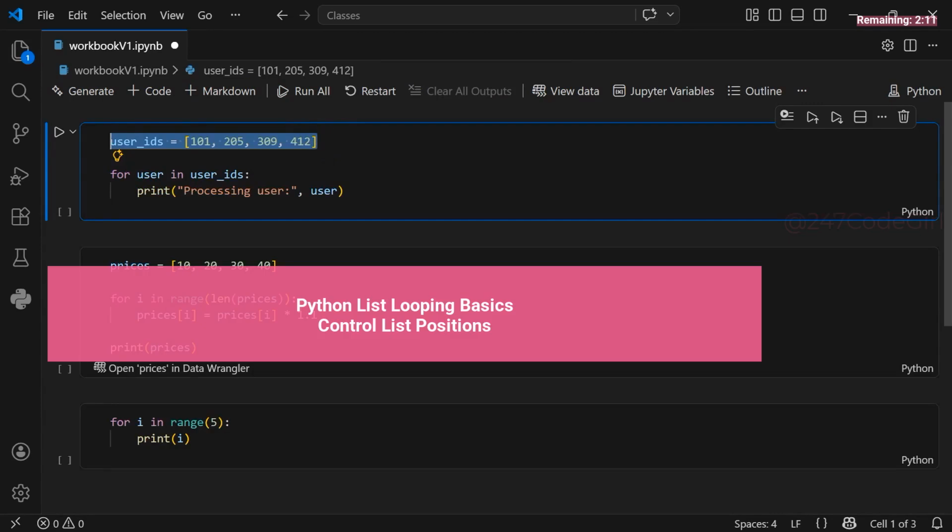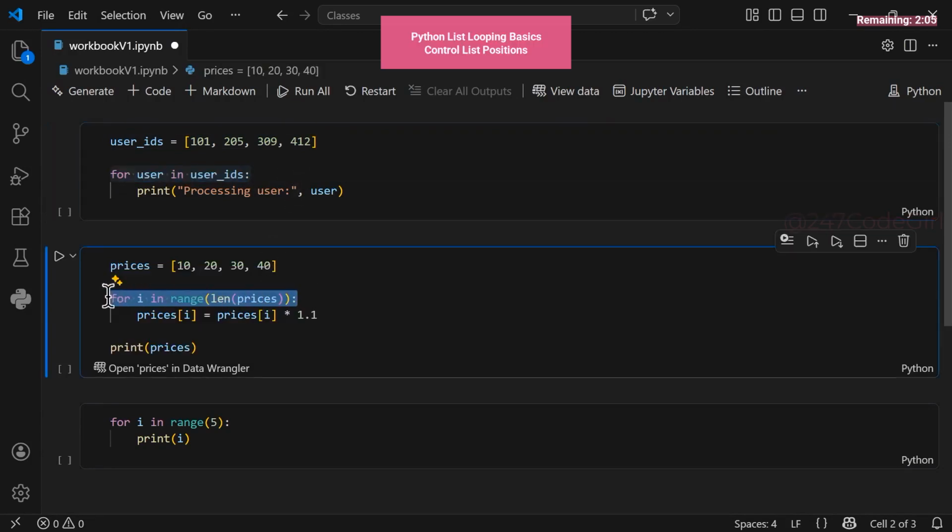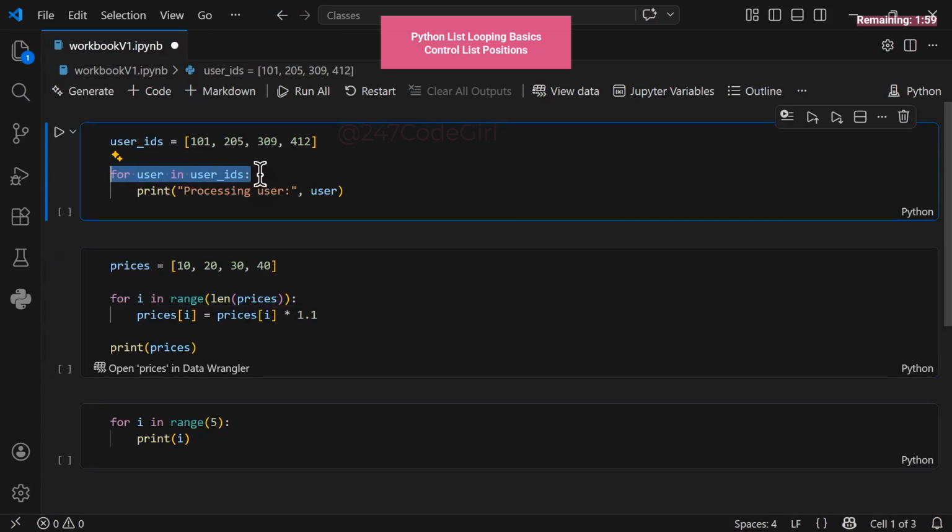Today we unlock two essential methods. First, the classic for loop for clean iteration. Then the high control indexing approach. Both have unique benefits depending on your goal. Let's start with the basic for loop. It's elegant and incredibly simple.